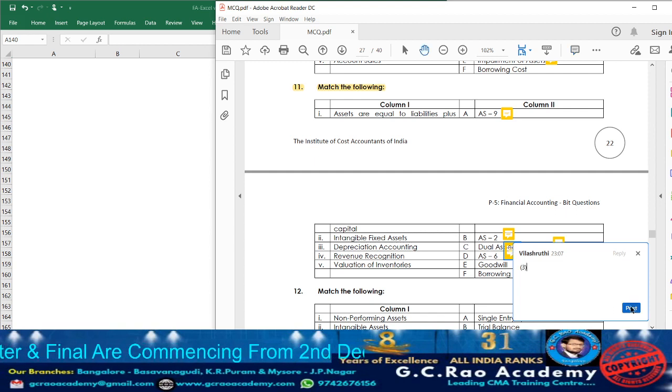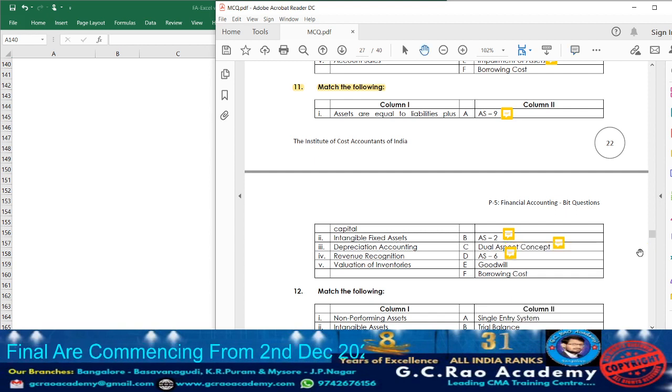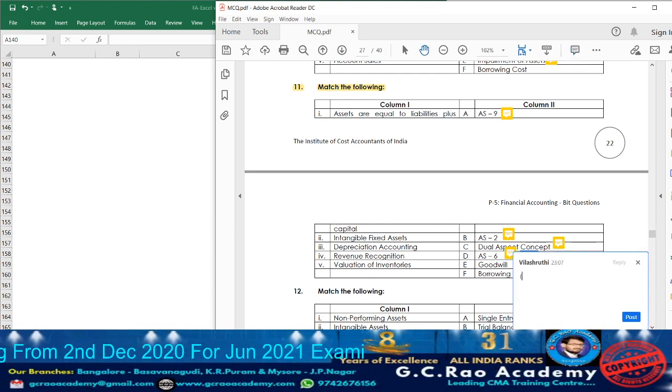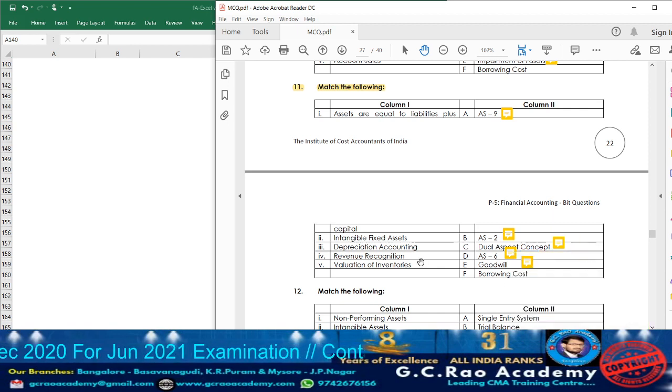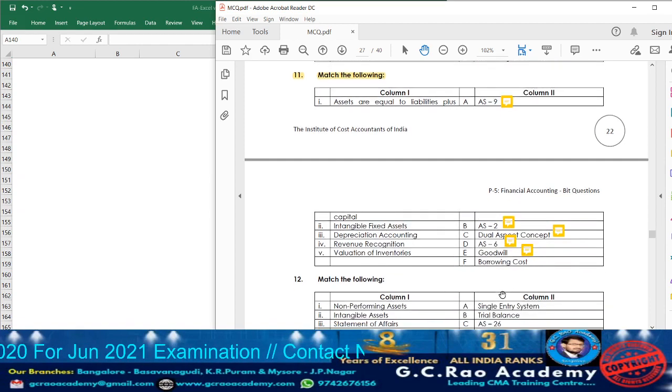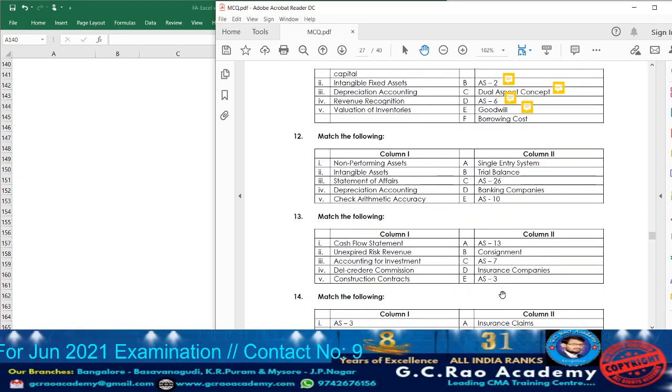Next, goodwill is an example of intangible assets. So beside that write down point number 2. Borrowing cost is an additional option they have given. So question 11 is completed.